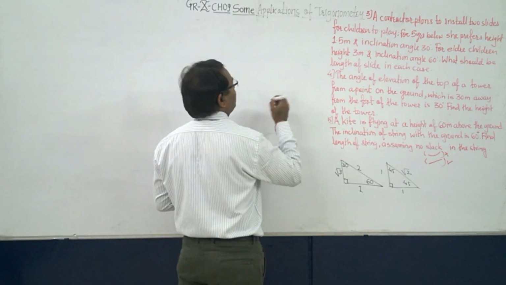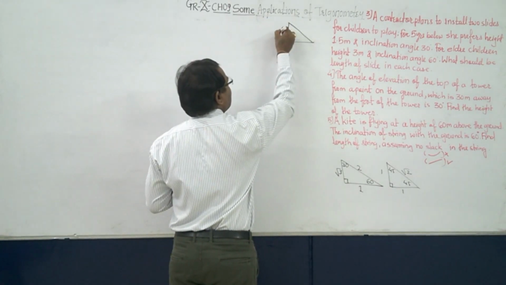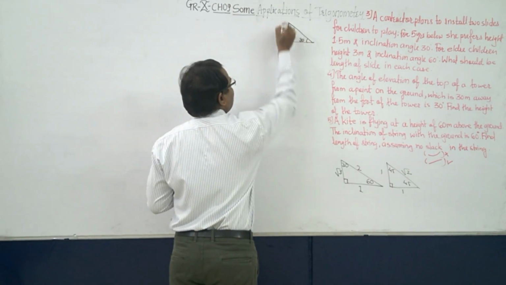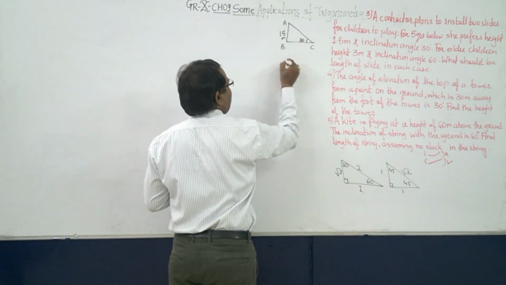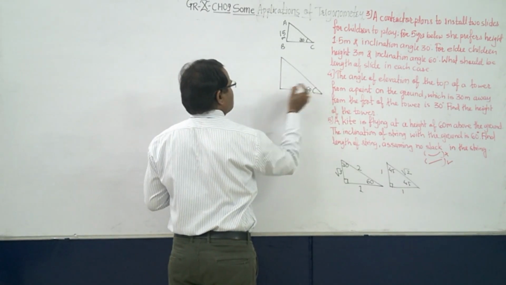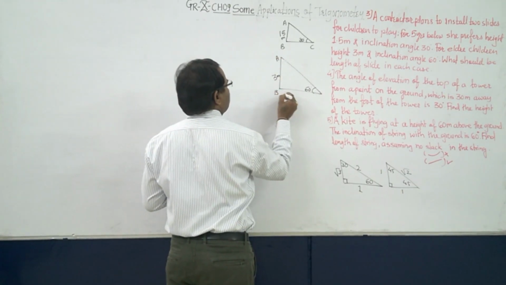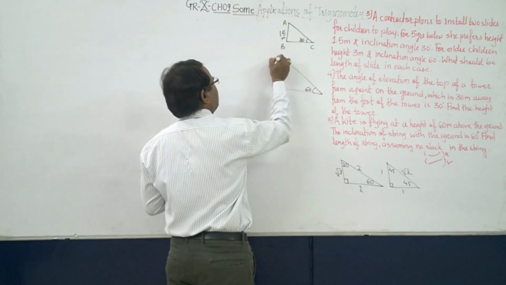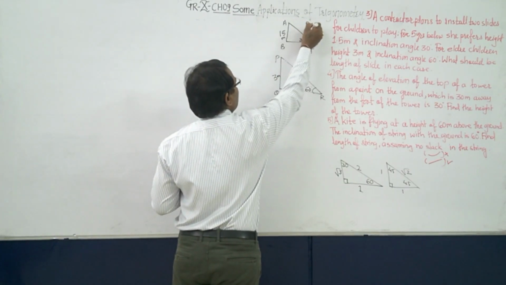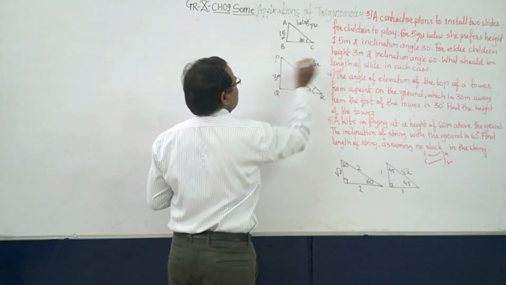So we will go with the 2 different triangles. For the first one, the height should be 1.5 meter, and the inclination angle is 30 degree. Again it is ABC. For the second, the height is somewhat bigger, 3 meters, and the angle is 60 degree. Suppose it is also ABC, or you can name it differently, say PQR. This is for children below 5 years, and this is for elder children.